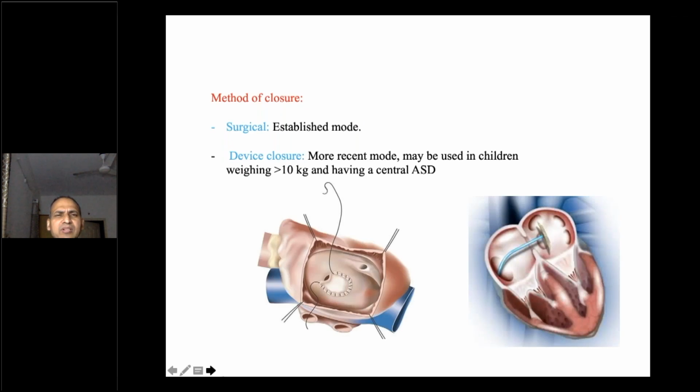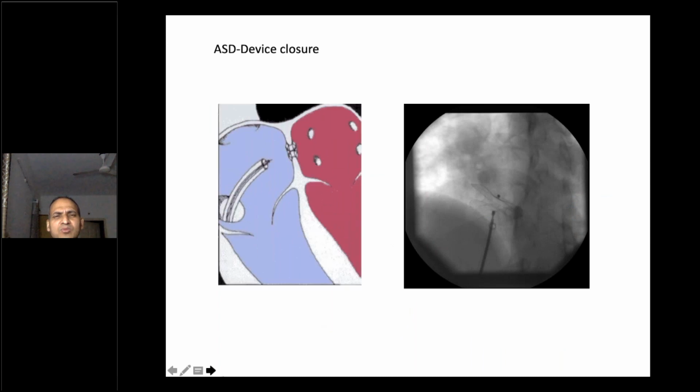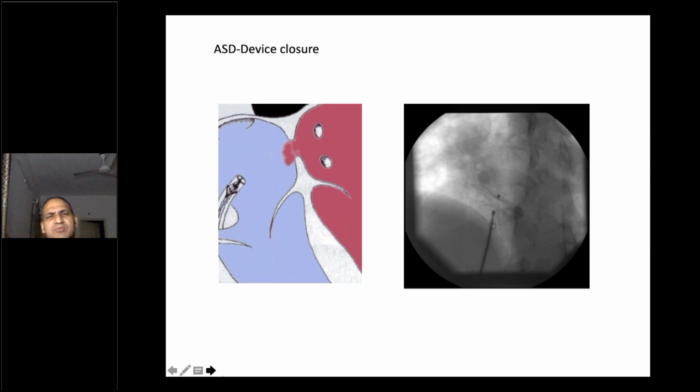Now, as you know, two methods of closure are available. The established method is the surgical method, and nowadays we are also doing device closure. This is the most recent mode, and may be used in children weighing more than 10 kg or having a central ASD. For device closure, these ASDs should have good margins. So when a patient comes to us, we evaluate first for device closure because of fewer complications and, more importantly, to avoid the surgical scar. If closure is not possible by device, then only we go for surgical closure.